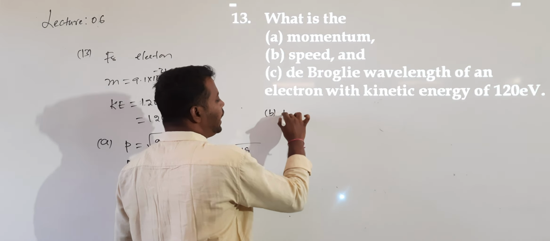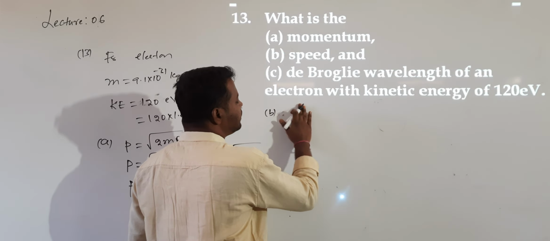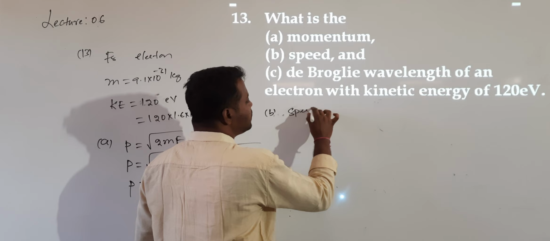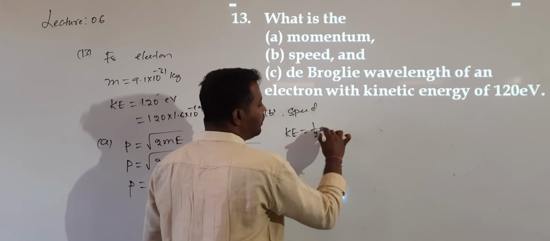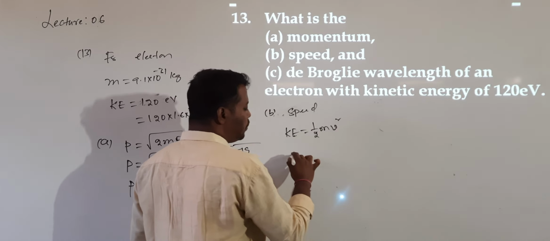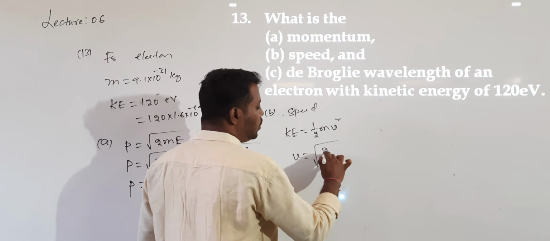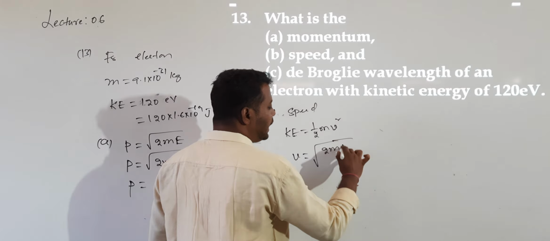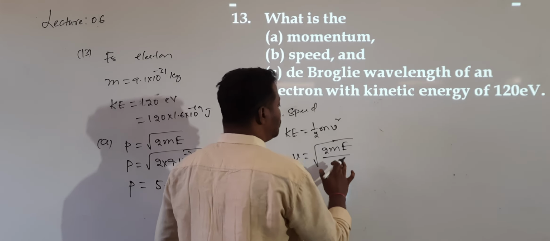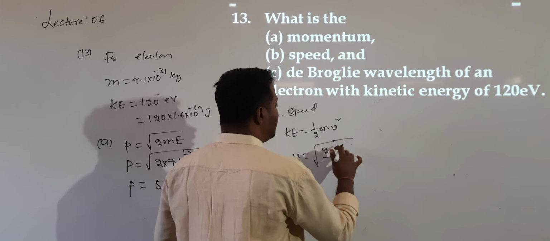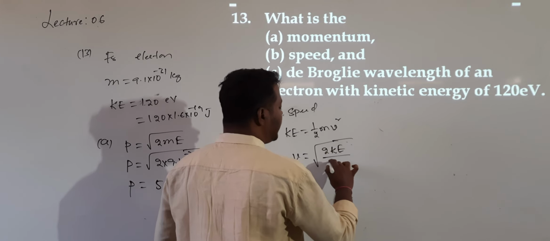Second one, maximum velocity or speed. Which one do I want to calculate? Speed. So we know the kinetic energy formula, 1 by 2 into m into v square. Then v is equal to root over 2 into kinetic energy divided by m.